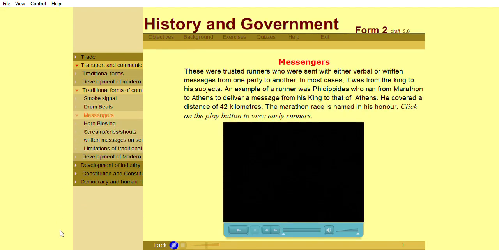These were trusted runners who were sent with either verbal or written messages from one party to another. In most cases, it was from the king to his subjects.